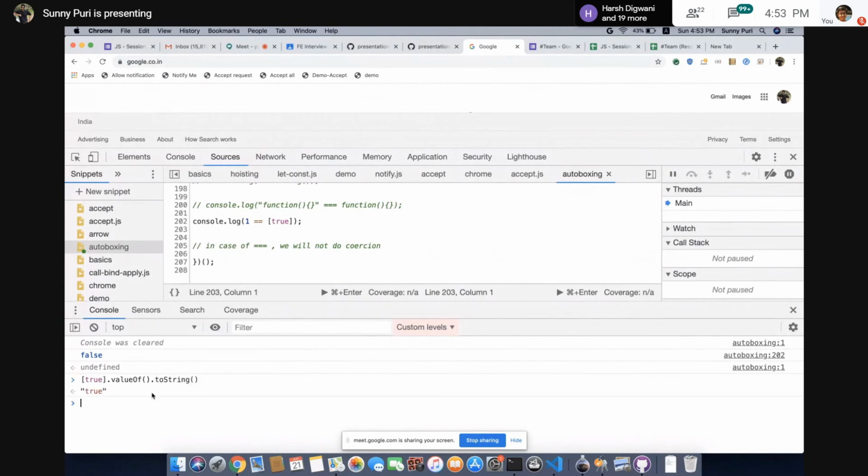What we are getting? True in string format. Okay, true in string format. Just convert this string to a number and NaN. Right, Bharat? Right, Manjot? Very nice. So 1 is equal to NaN.